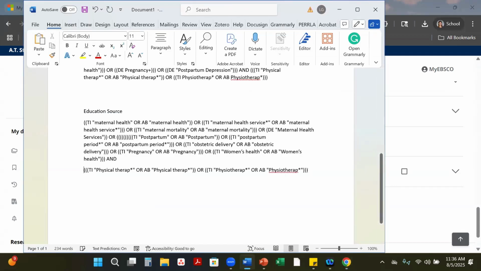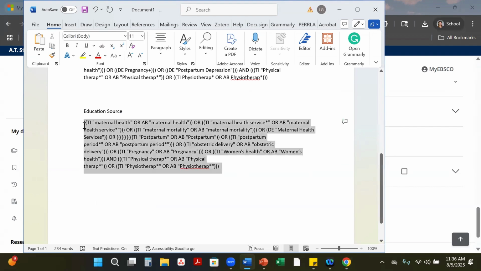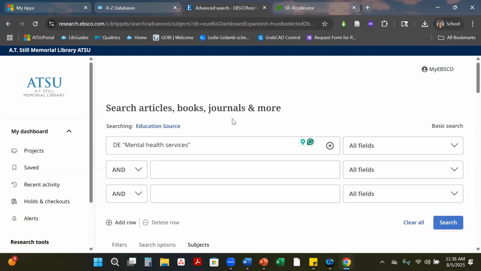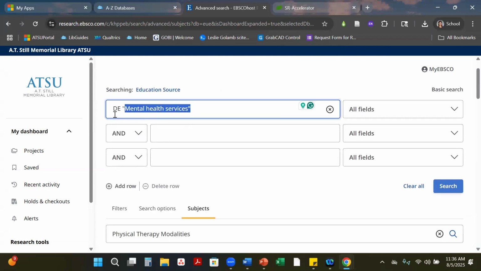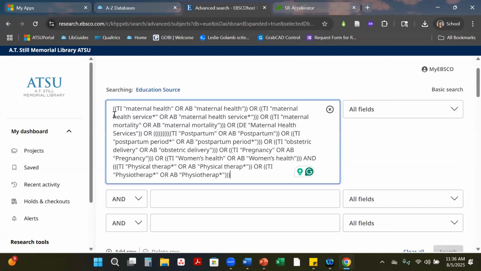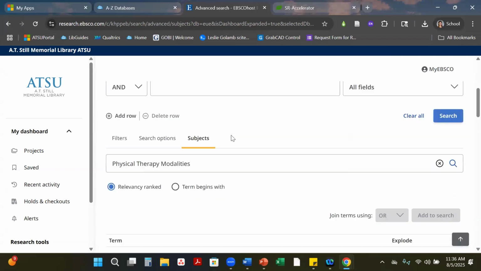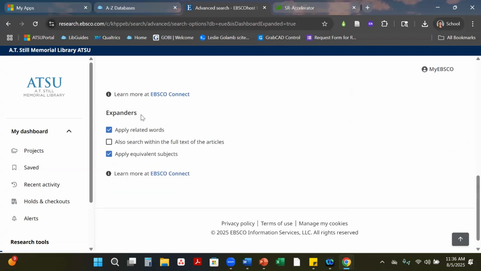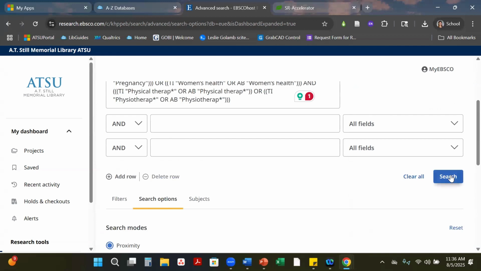Now we have our translated search string. We can take this and come back into EBSCO or Education Source here. Up here, we're going to remove this DE and put our search string. And just a reminder, under search options, we need to go down to expanders and remove these two check marks. Once we do that, we can run our search.